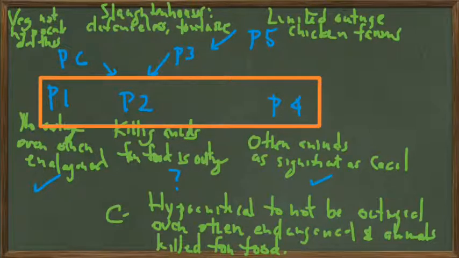Now, what about the conclusions that the author is reaching? Is it hypocritical to be outraged by the killing of Cecil the lion and not outraged by the killing of other endangered animals? I'm going to put a check by that and show later why that is. I think that is supported, and then let's put a question mark besides this. So let's talk now about the relevance of the premises. They are all relevant except for perhaps this one.